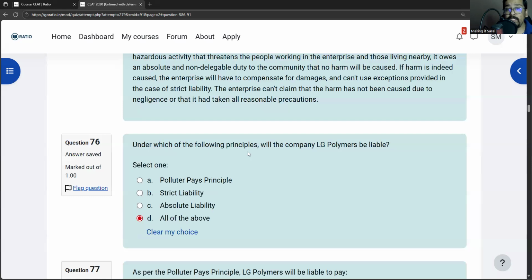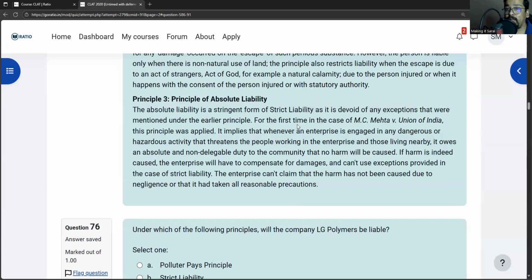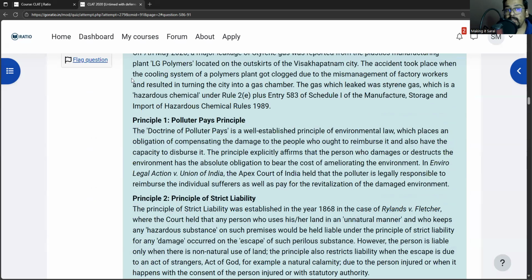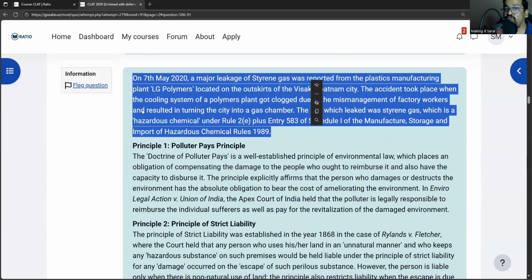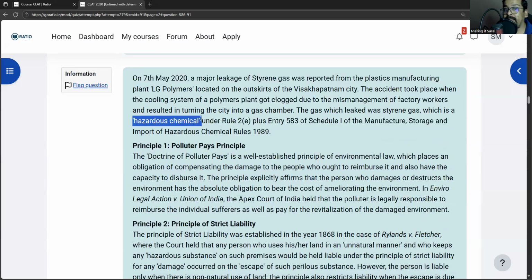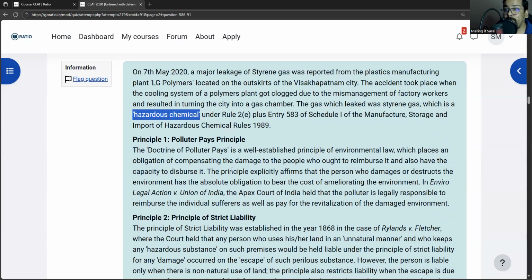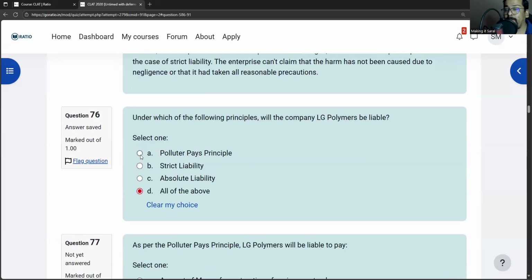Under which of the following principles will the company LG Polymers be liable? Look at LG Polymers case. There was some gas which is known as a hazardous chemical. That gas got released. What principles will apply? Polluters pay will apply because they will have to compensate the sufferers as well as restore the environment.